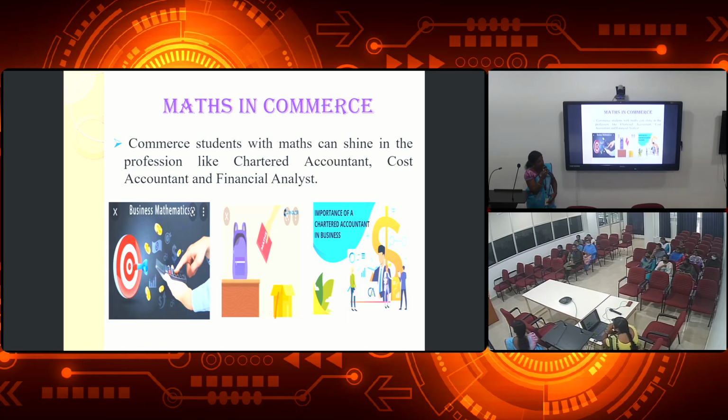Maths and commerce. See, commerce students with maths can shine in professions like chartered accountant, cost accountant and financial analyst. All commerce people study mathematics. There is no person without mathematics. For every course there is mathematics as an allied subject, correct? Because with the help of mathematics only you can shine in your subjects. Okay. Next one.